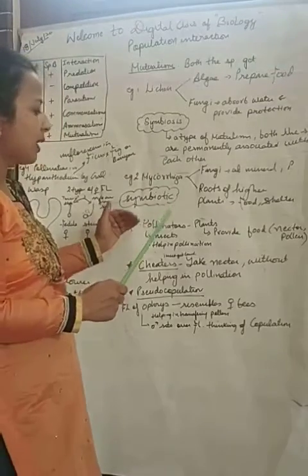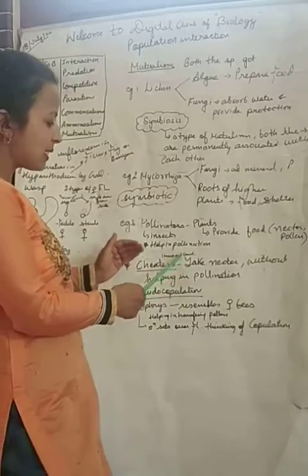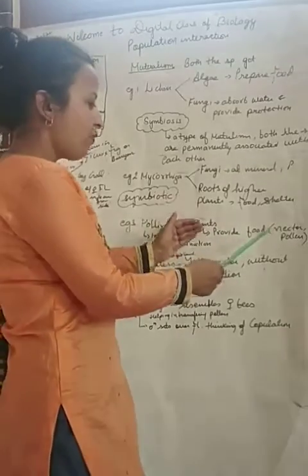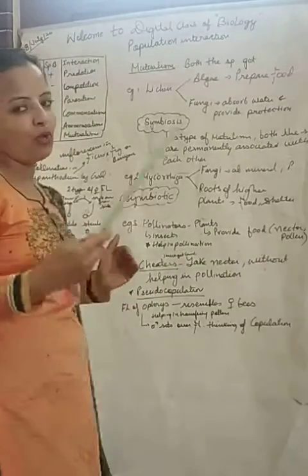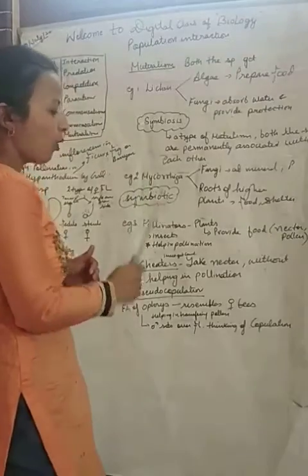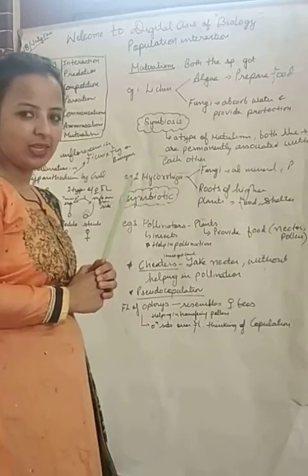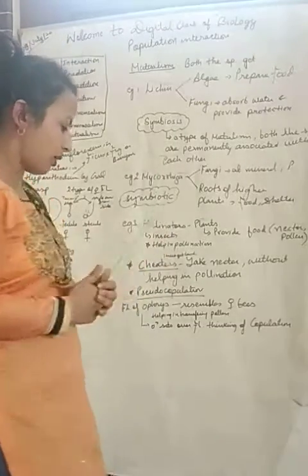Dear students, sometimes what happens, the pollinator, that is an insect, will take the nectar from the plant as its food, but does not help the plant in pollination. So it is cheating from the side of the pollinator. Yes or no? Yes. And sometimes it also happens that pseudo copulation occurs.